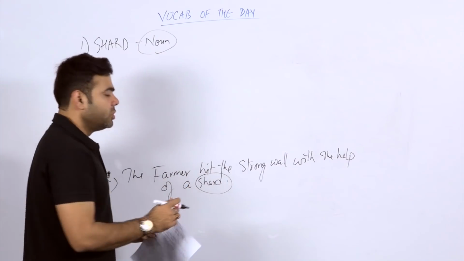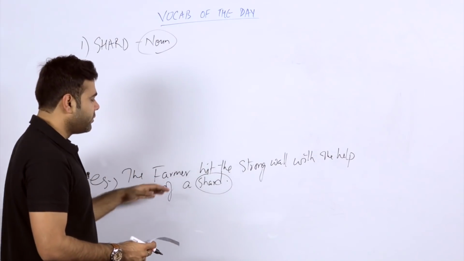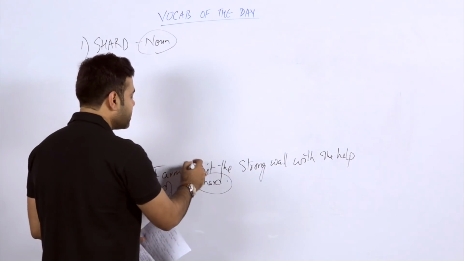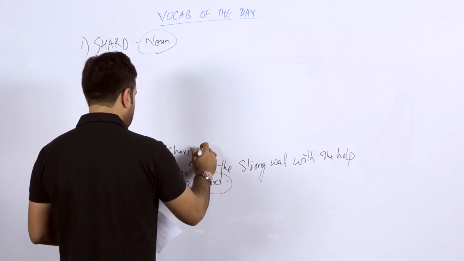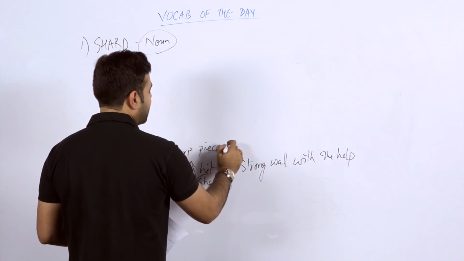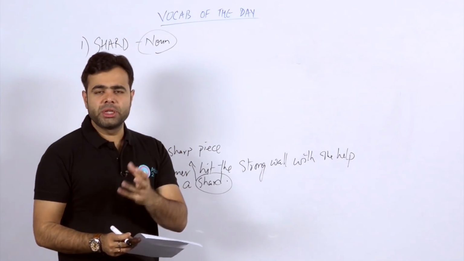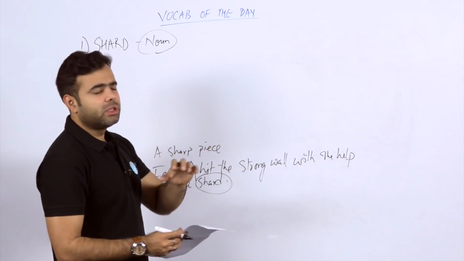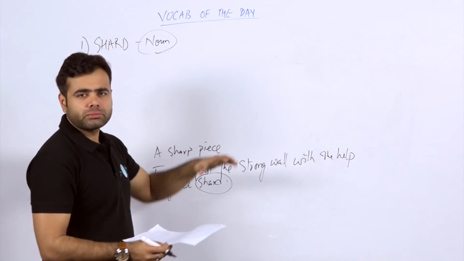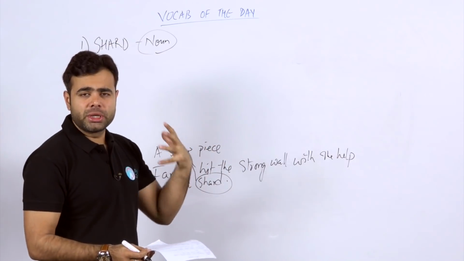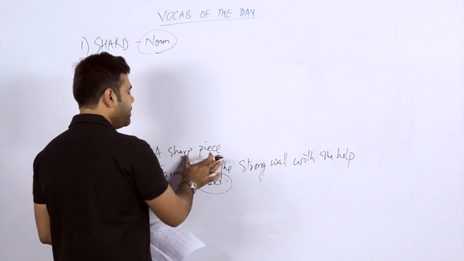you may not be able to confirm what the real meaning of this particular word shard could be. Let me tell you, students, that shard is a kind of sharp piece of something, like a tool or weapon, which can be used to hit a thing or to hurt. It can be a substance, any kind of material. So it can be a tool, a weapon, in any form. Shard is a kind of sharp piece of something.